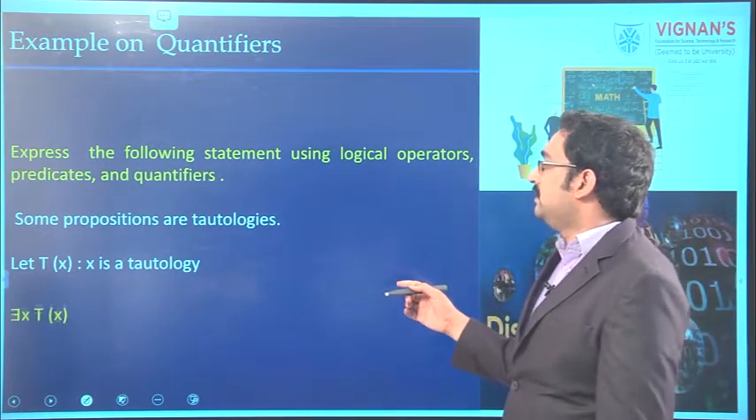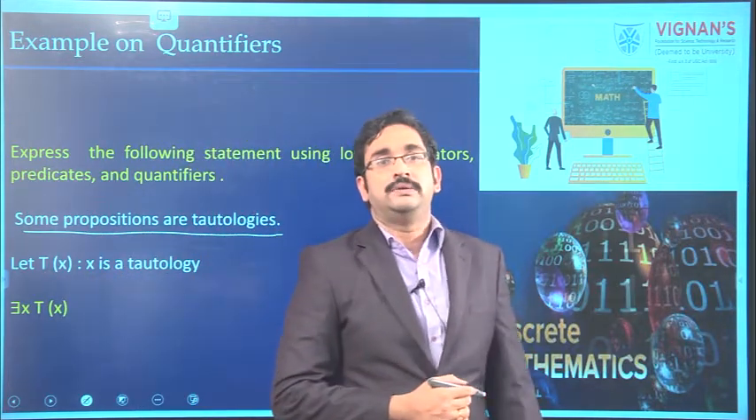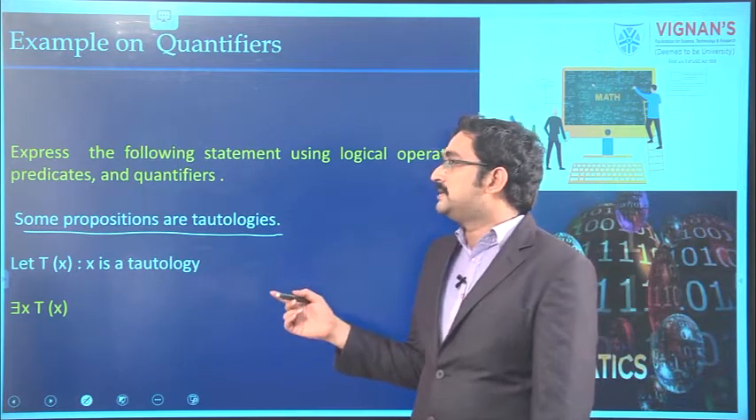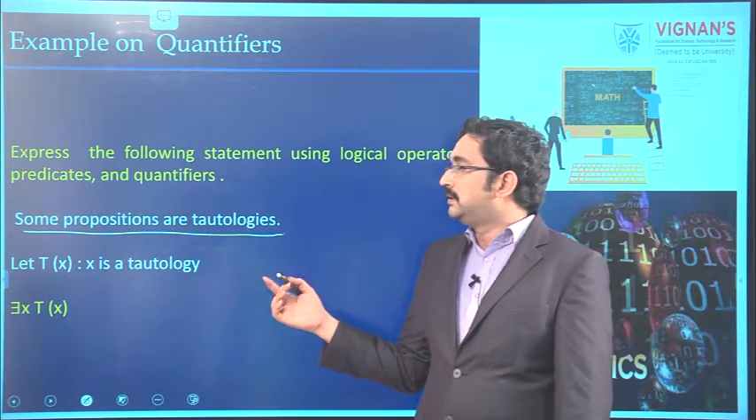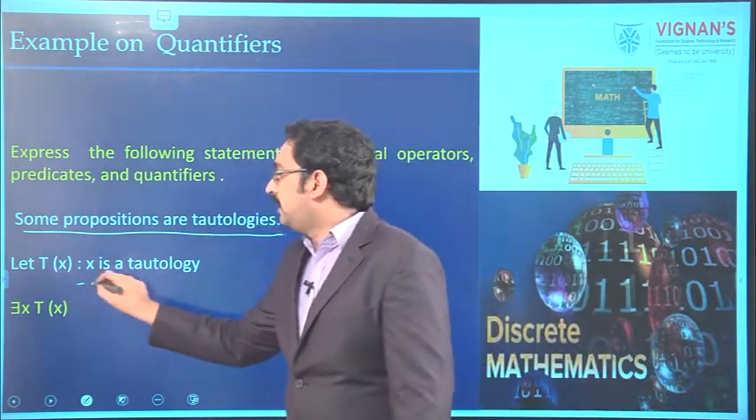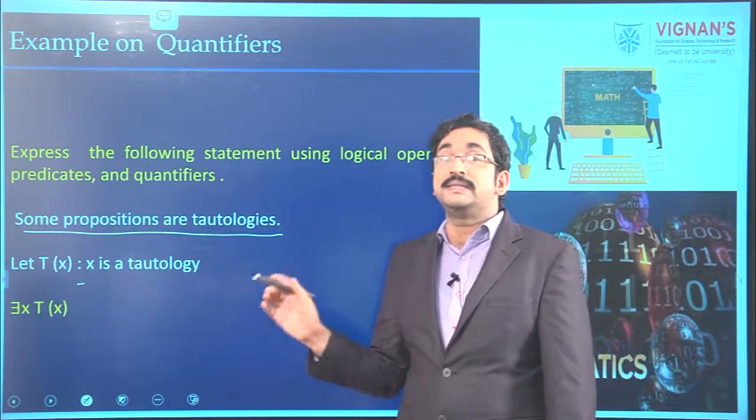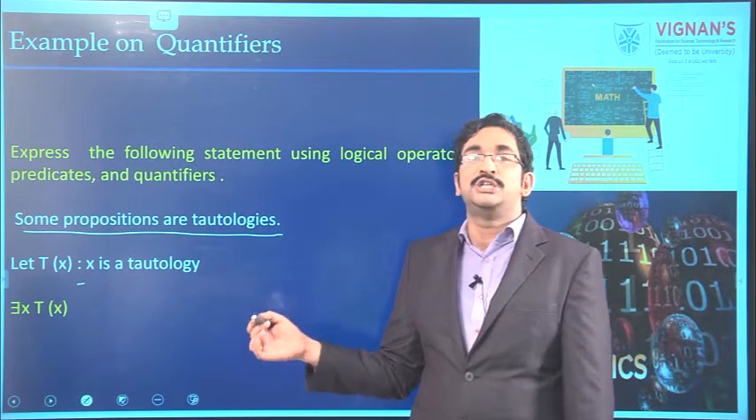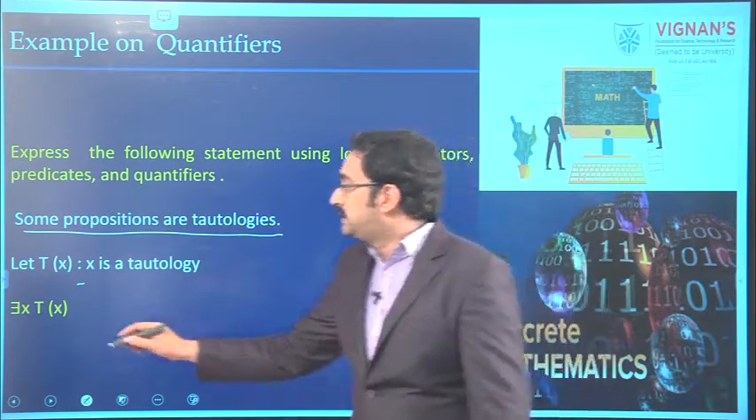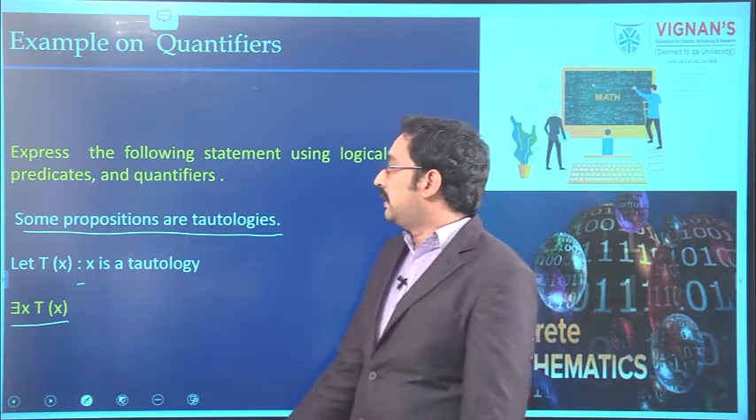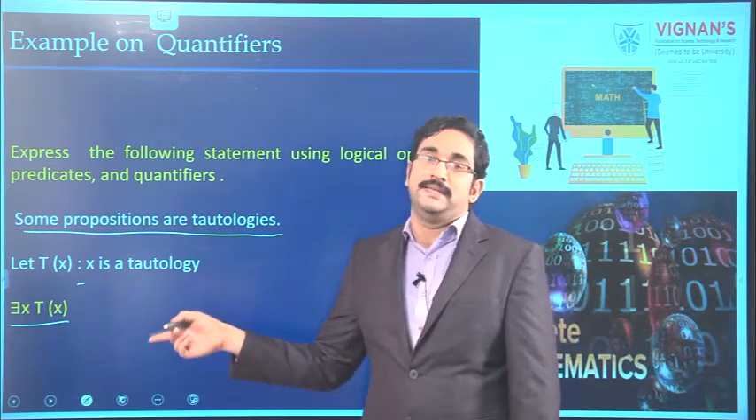Next, one more example is given. Some propositions are tautologies. This is the given statement. We have to express it using predicates, quantifiers, and logical connectives. Here we are assuming the domain as propositions. So, the statement can be written with T(x): x is a tautology. Some propositions means not all, so we should take the existential quantifier. It can be expressed in terms of quantifiers as there exists x, T(x). That means some propositions are tautologies. That is the meaning of this statement.